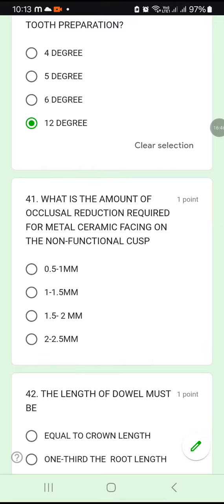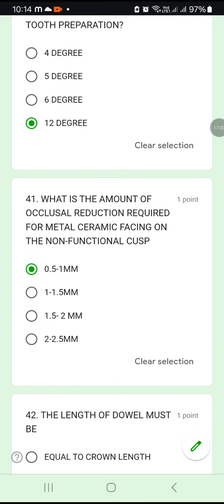What is the amount of occlusal reduction required for a metal ceramic facing on a non-functional cusp? If you are giving a metal ceramic crown, how much do you have to reduce the occlusal surface in the non-functional cusp area? You have to reduce around 0.5 to 1 mm. Not much reduction is required here. Okay, 0.5 to 1 mm.